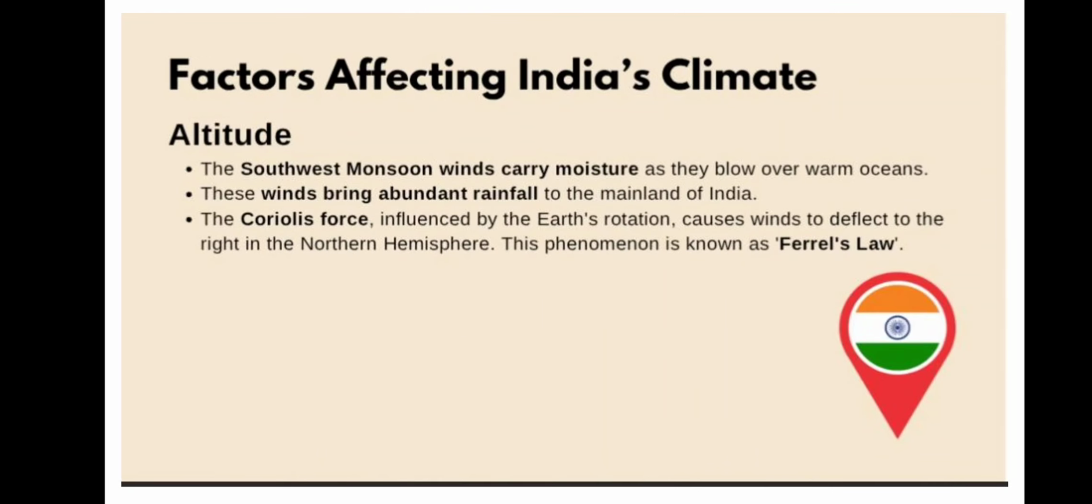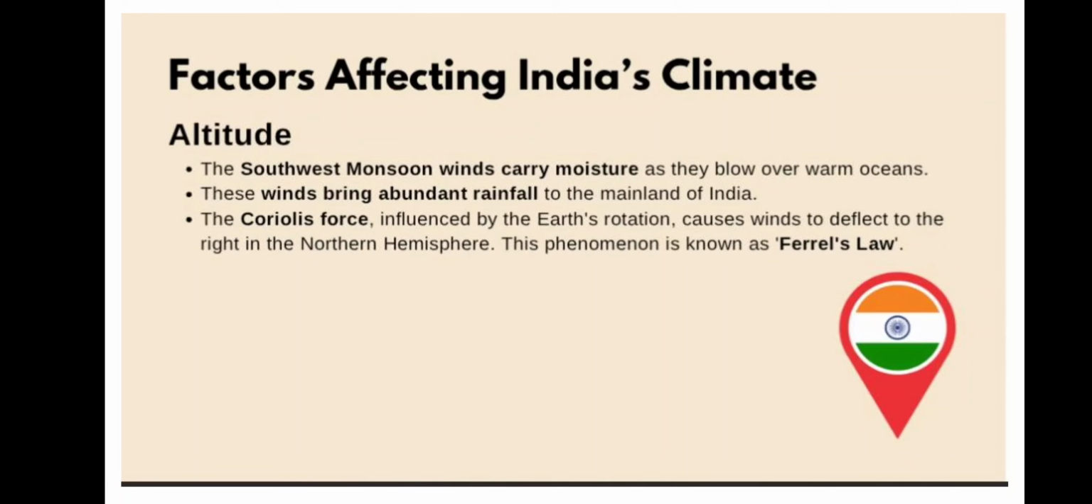Next, altitude. You understood the meaning of altitude. As we move upward, it will have a lower temperature. So that is all you need to understand. And the southwest monsoon winds carry moisture as they blow over warm ocean. So it is talking about rainfall somehow, but you don't have to get confused. It's not about altitude, leave it.